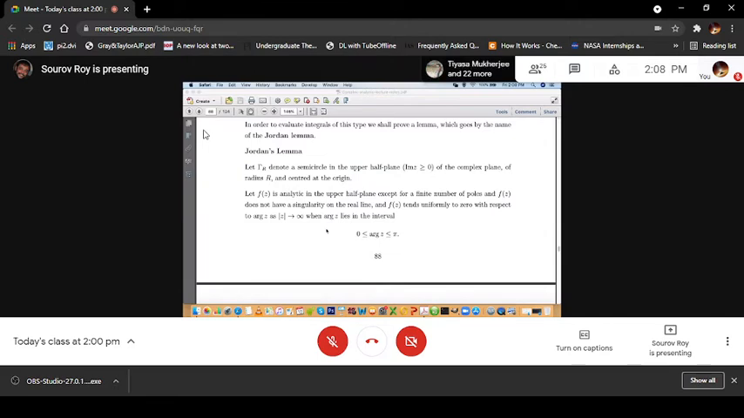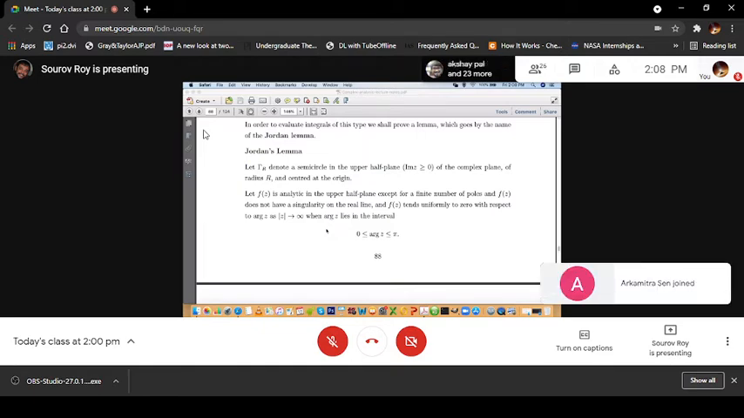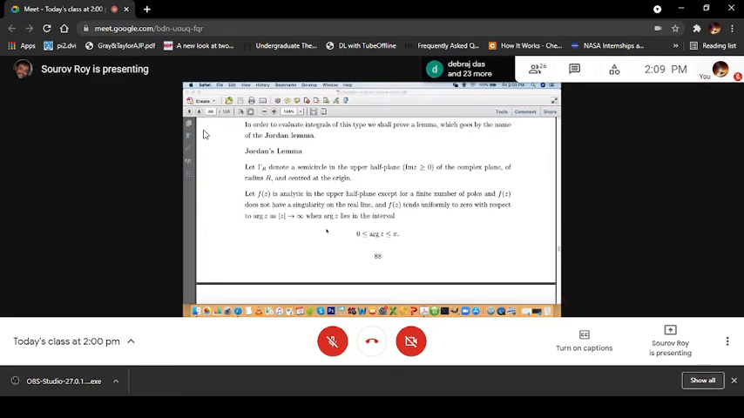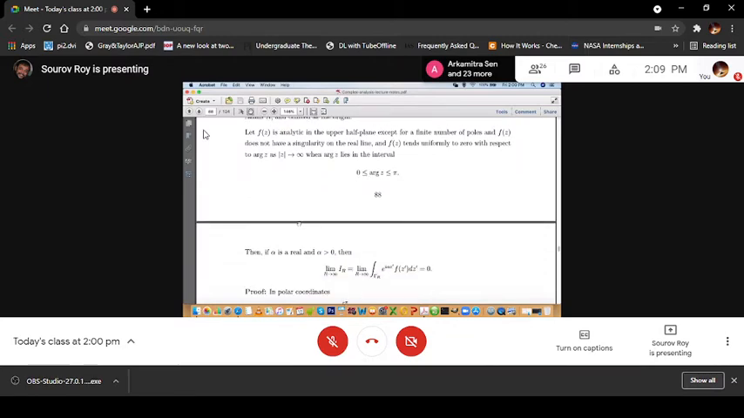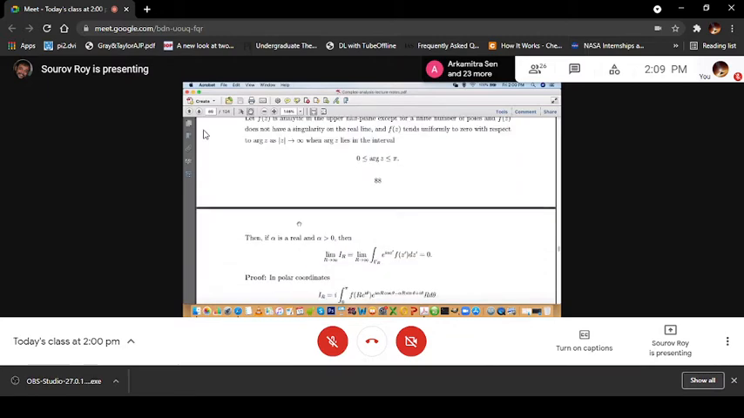Another thing is that f(z) tends uniformly to 0 with respect to arg z as mod z tends to infinity, when arg z lies in the interval 0 to pi, because we are considering this semicircle in the upper half plane. So whatever value of arg z you choose, f(z) tends to 0 as mod z tends to infinity. These are the conditions for discussing Jordan's lemma.